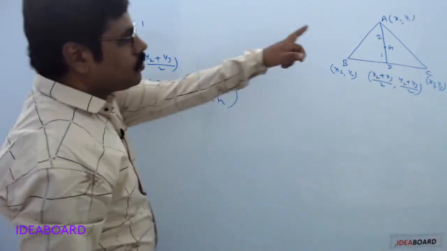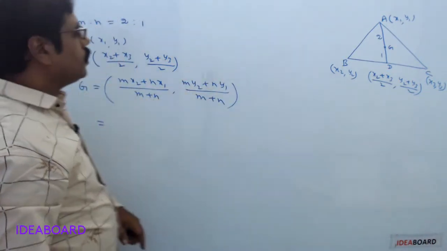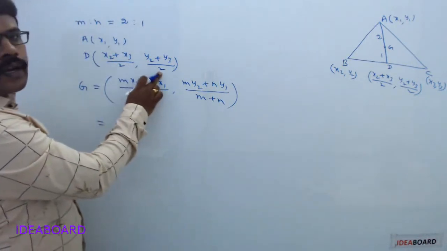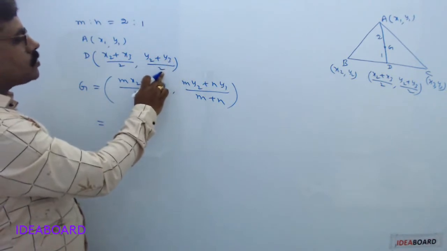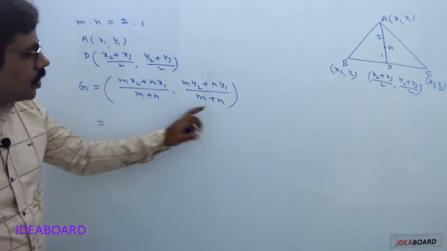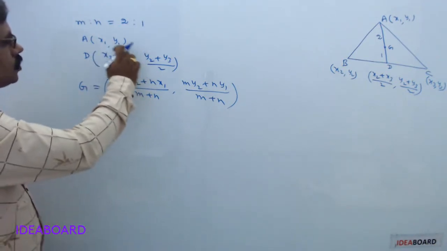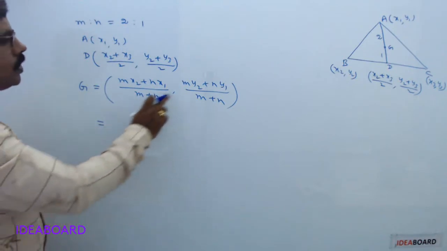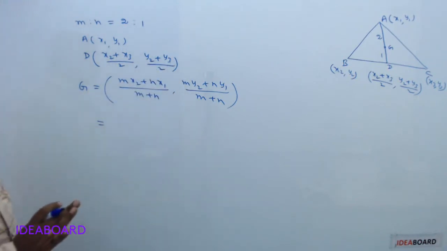In place of x1, y1, the same point x1, y1 will be there, but in place of x2, y2, x2 plus x3 divided by 2, y2 plus y3 divided by 2 will be there. So in this formula, in place of x2, write x2 plus x3 divided by 2. In place of y2, y2 plus y3 divided by 2.